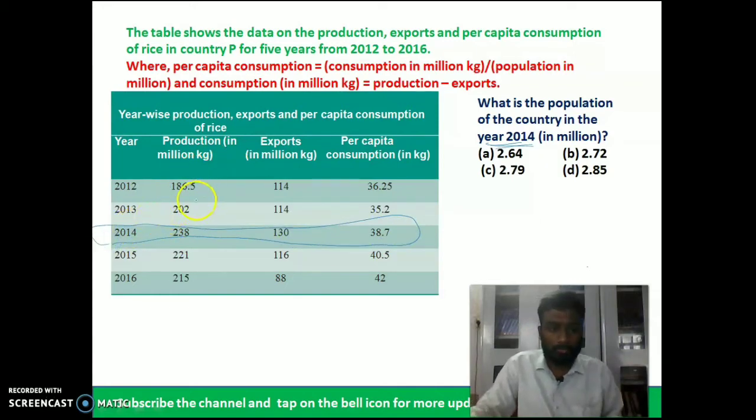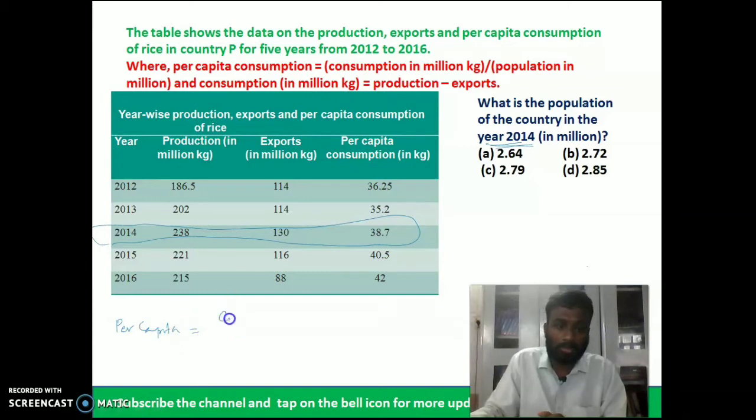Population, as we know, per capita is equal to total consumption divided by population.